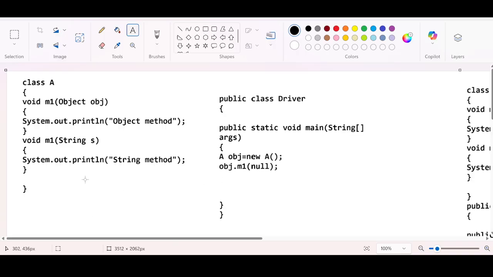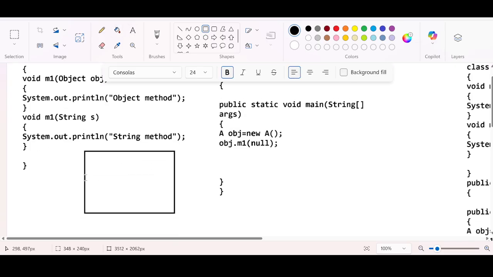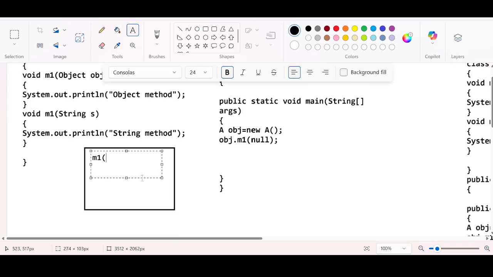There is a method table, and the method table is going to have two method signatures. One is m1 of Object type, and the second one is m1 of String type. Two method signatures are there.